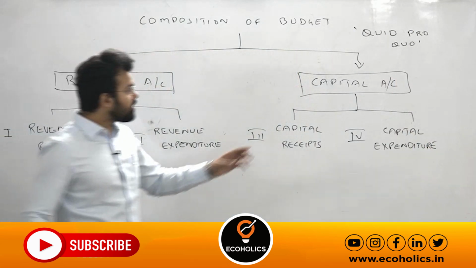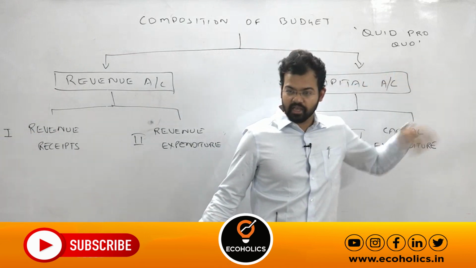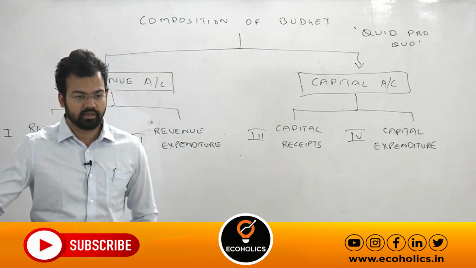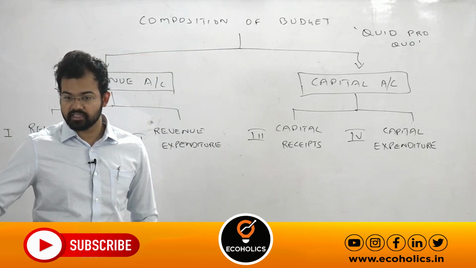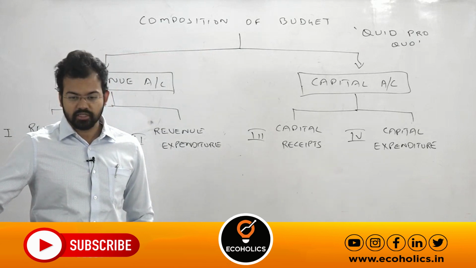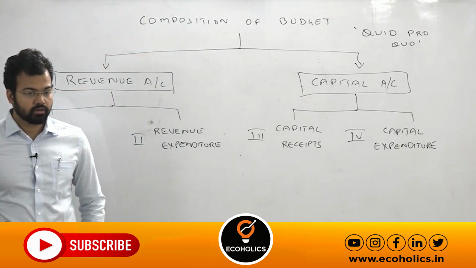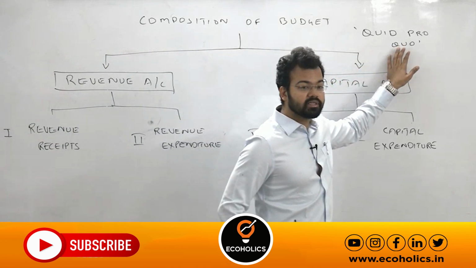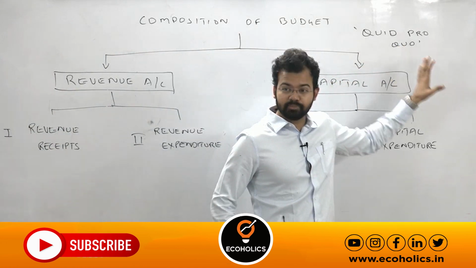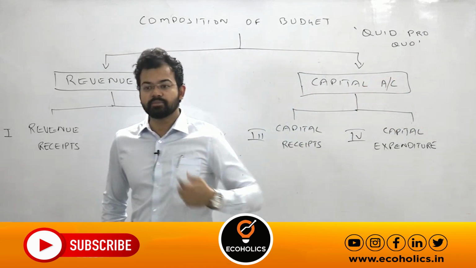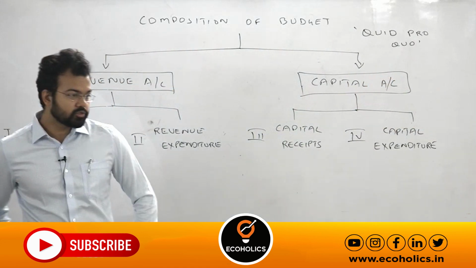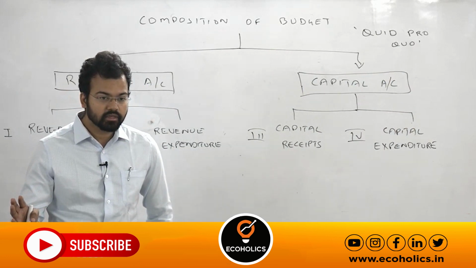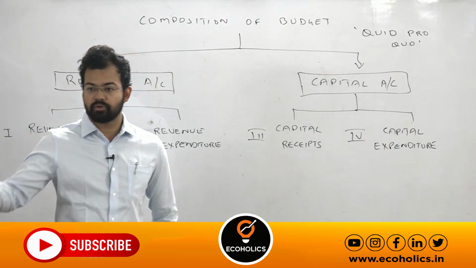It means if you are paying taxes, you cannot claim that I am paying taxes, so I have to receive certain kinds of services from the government. So user charges, fines, fees, penalties are a different thing. Suppose you are paying taxes of 2 lakh, someone will pay 3 lakh, someone will not pay tax. But they are using roads, they are using government property.